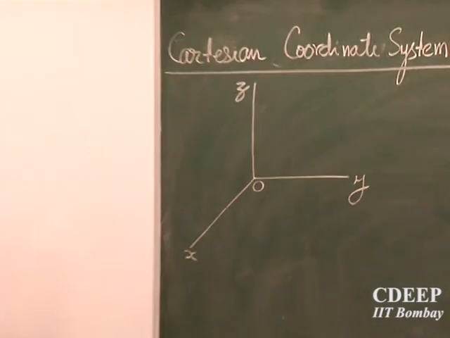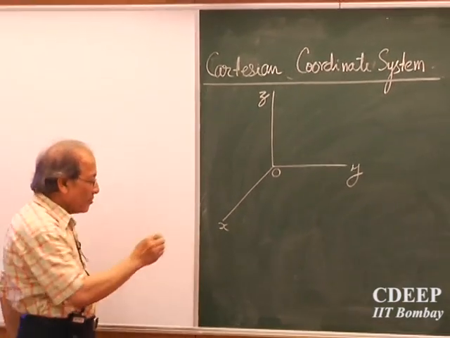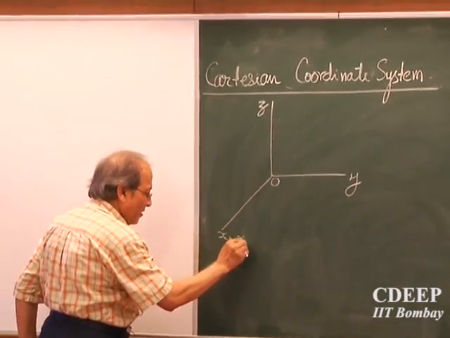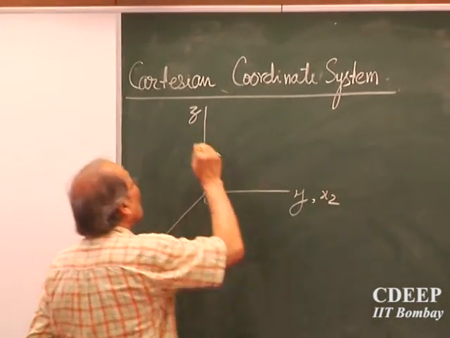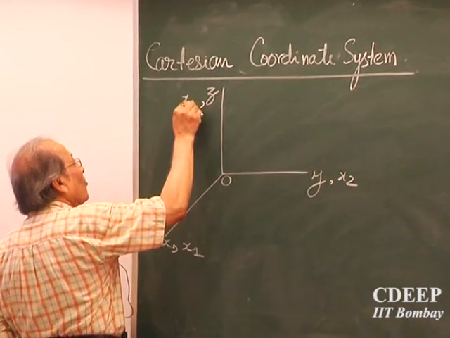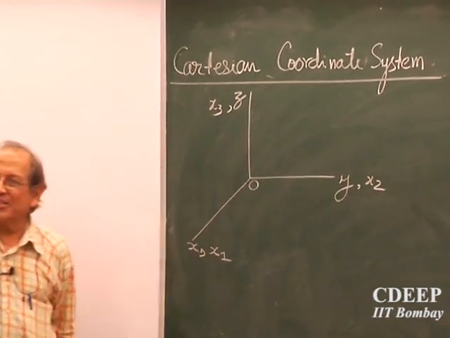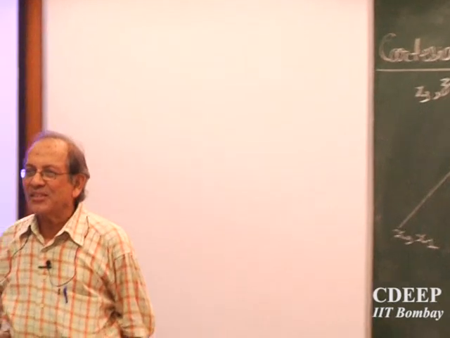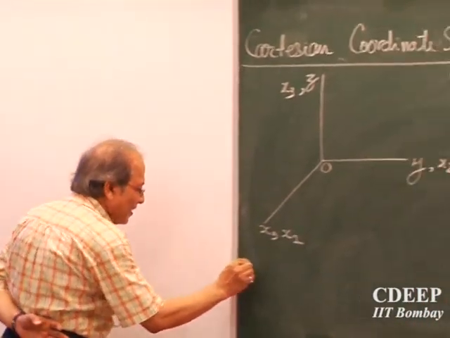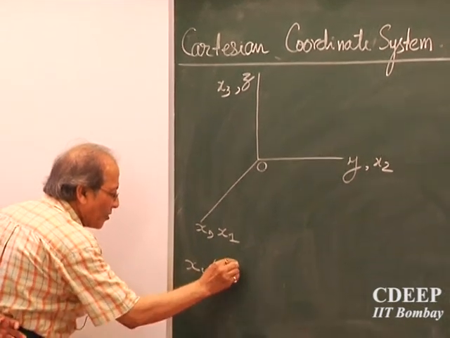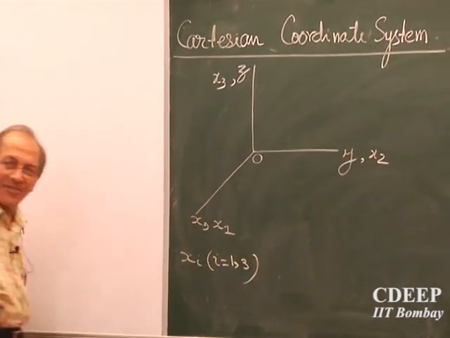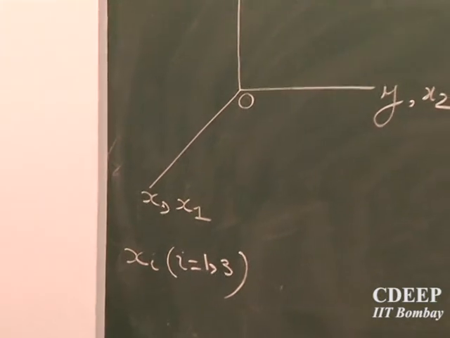Now in modern terminology, these are also denoted in some books as x1, x2 and x3, where x1, x2, x3 are x, y, z, because it is easier to write in a compact notation. If I just say i equals 1, 2, 3, I don't have to write x, y, z.